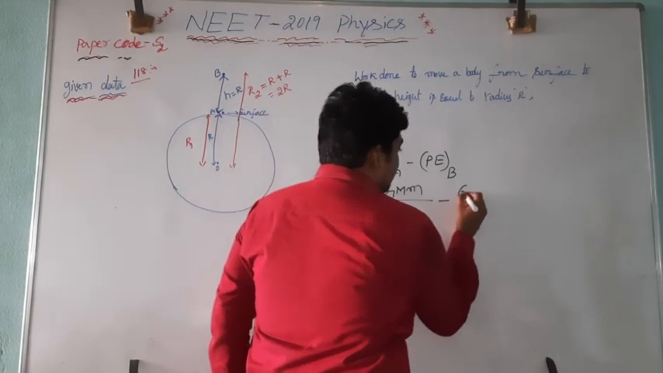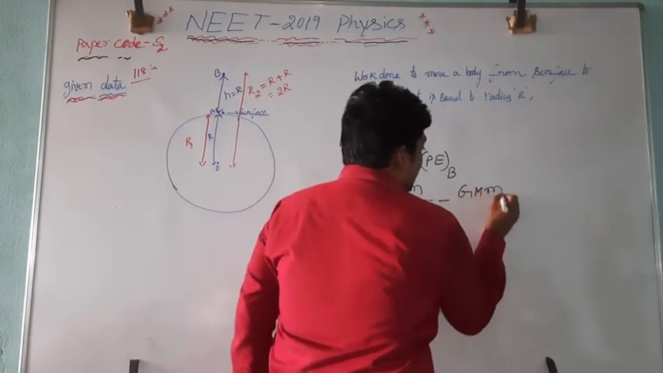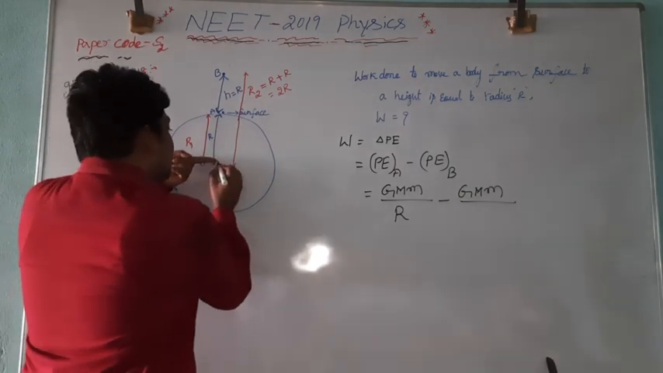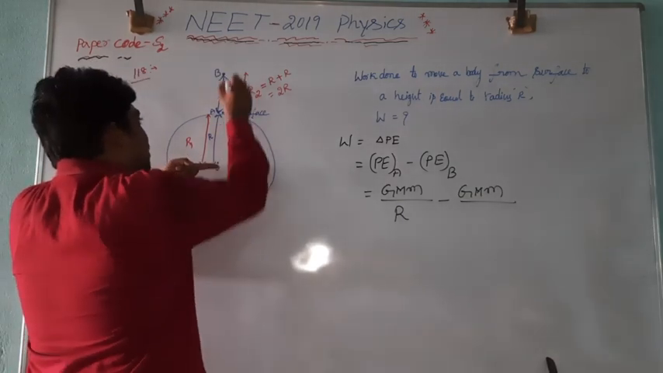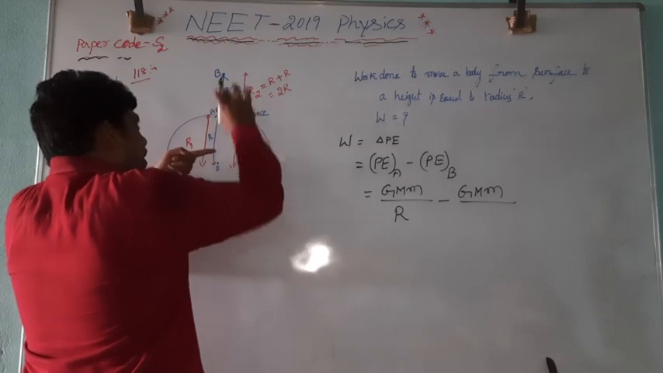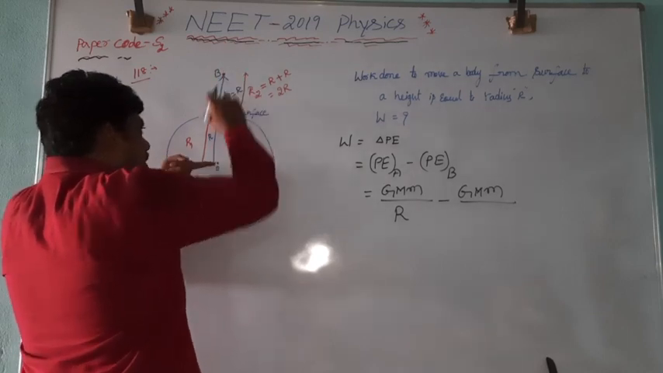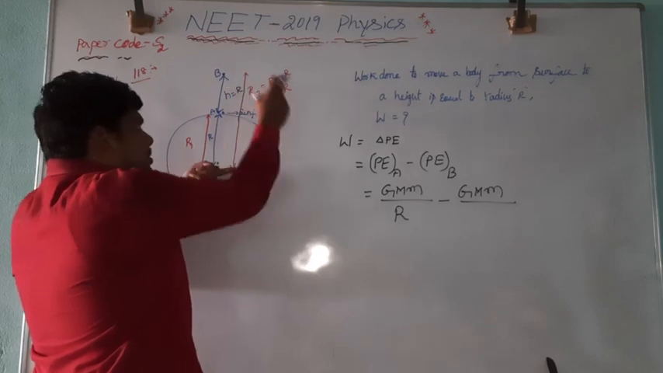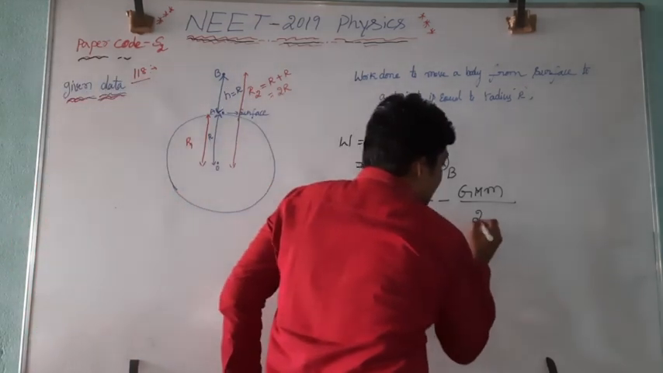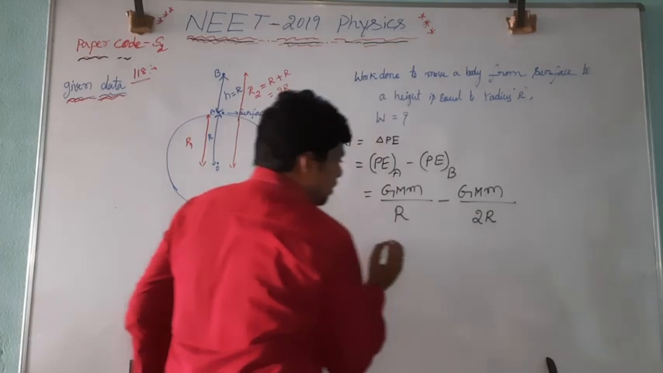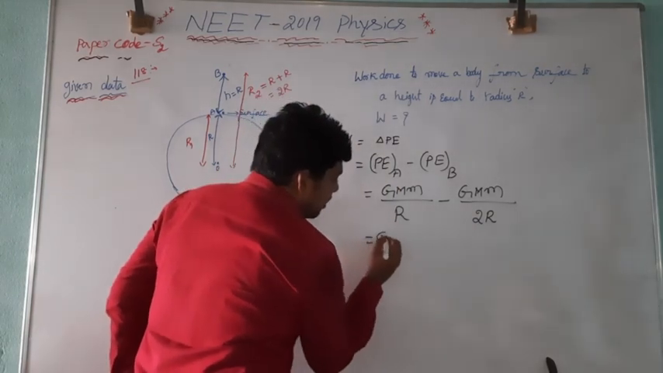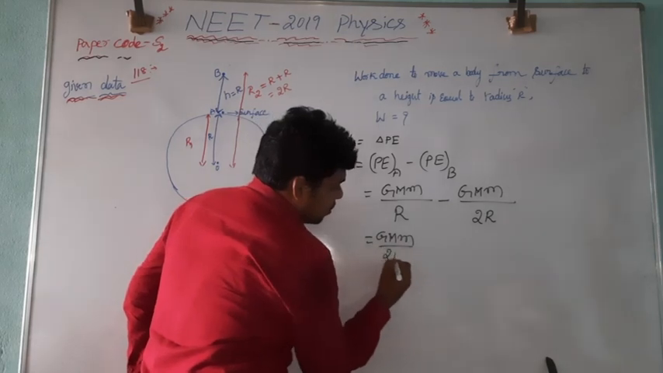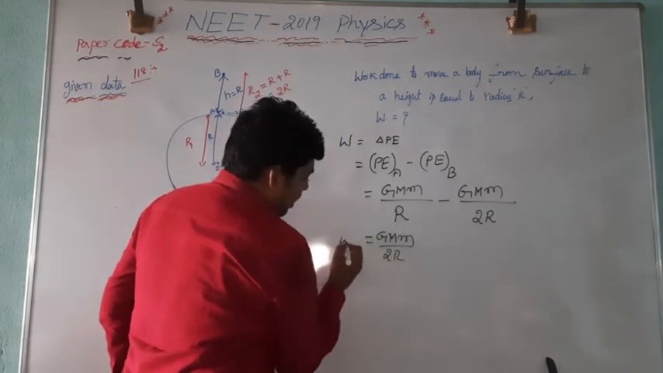Minus Gmm divided by, that is separation only from where to where? From the center to the point, here R. Again that is H. H is equal to R only. R plus R. What is the total separation? Total separation is 2R. From this, what will you get? Gmm divided by 2R. This is the work done.